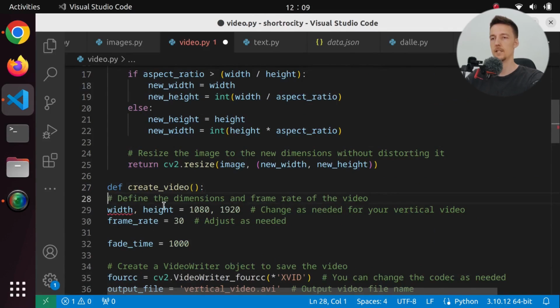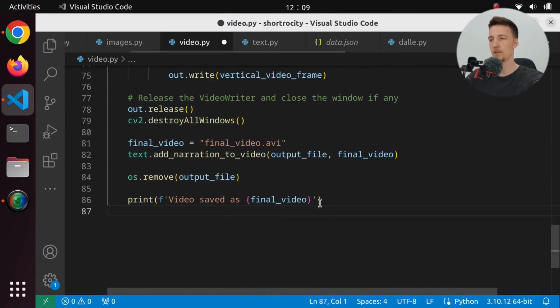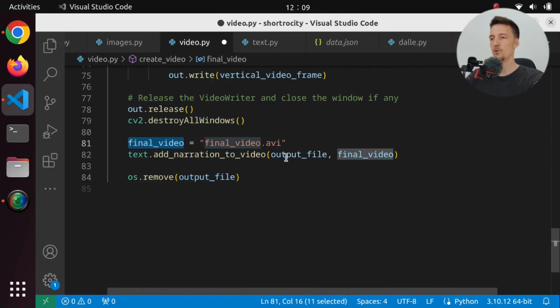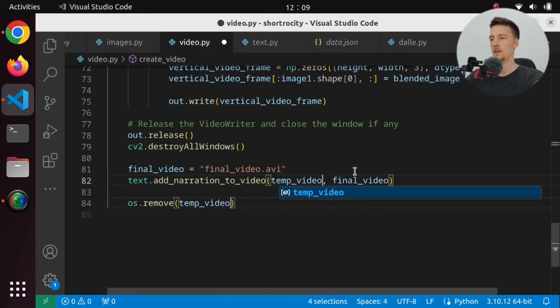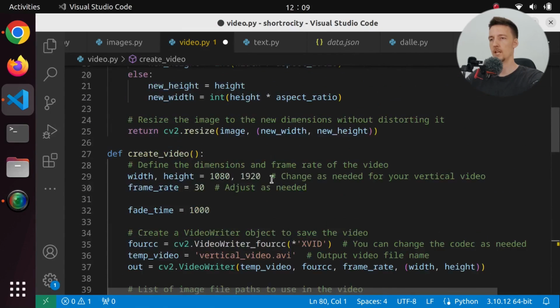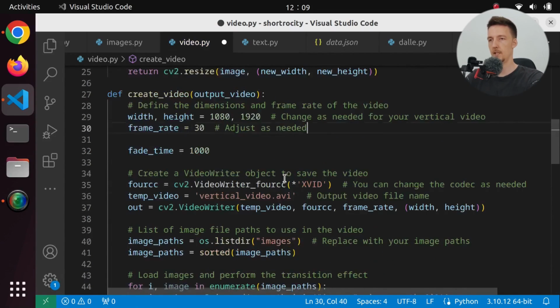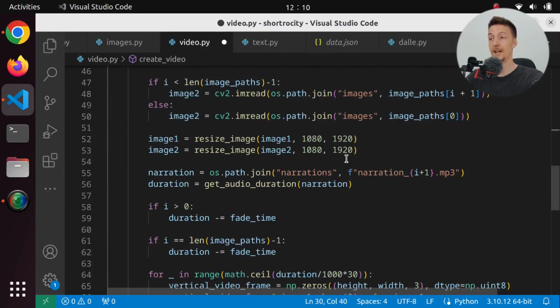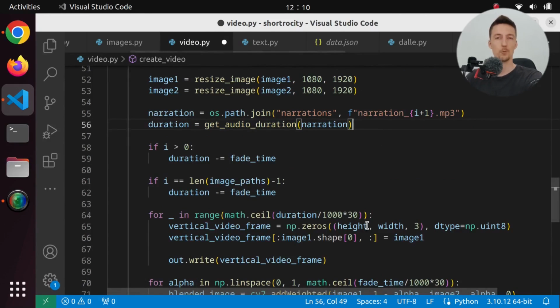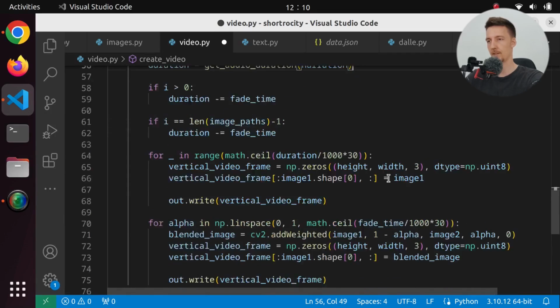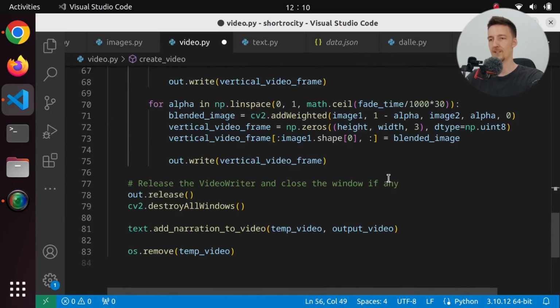And this is going to be a function. And we don't have to print anything. I guess we can use as final video output file, but I will call output file now temp video. And final video is going to be output video. So this is going to take an output video. And what else is it going to take? It is going to take maybe, in fact, nothing, because we are just loading these narrations from the folder. Now, of course, it would be nicer to actually pass in the folder name or something like this, but let's not do that right now.